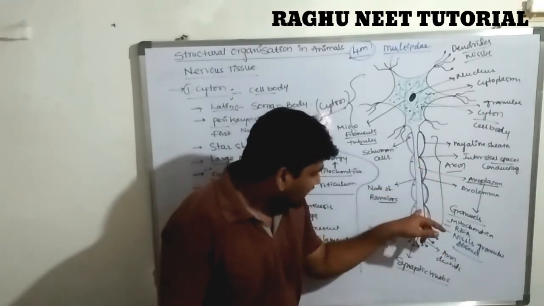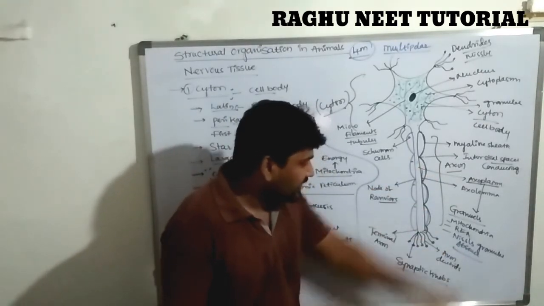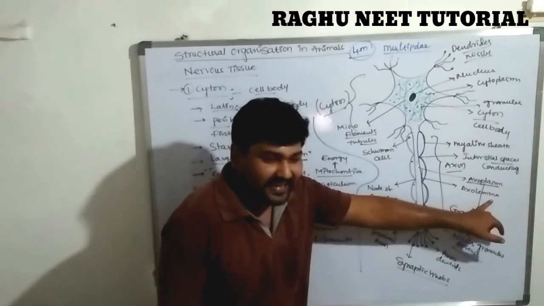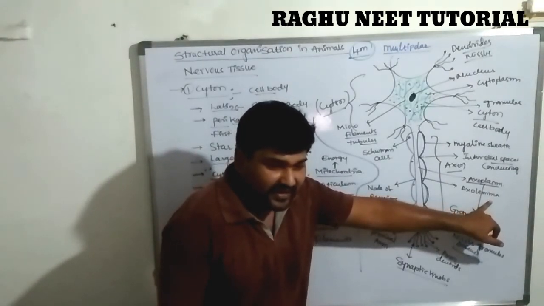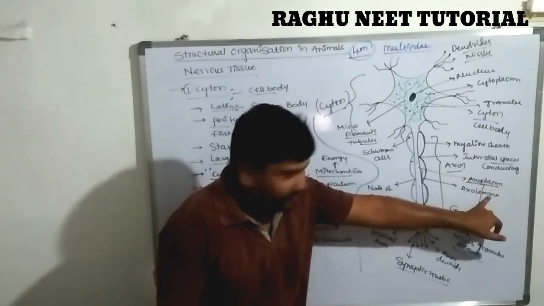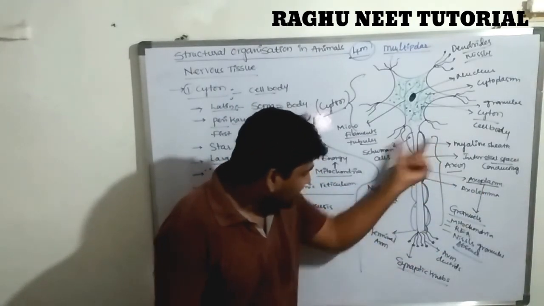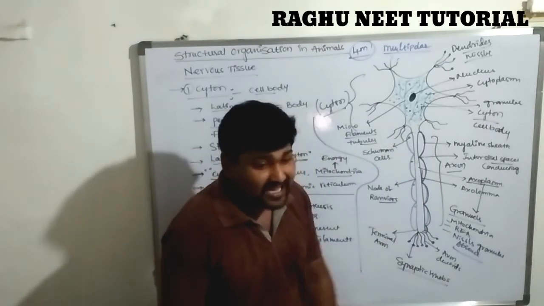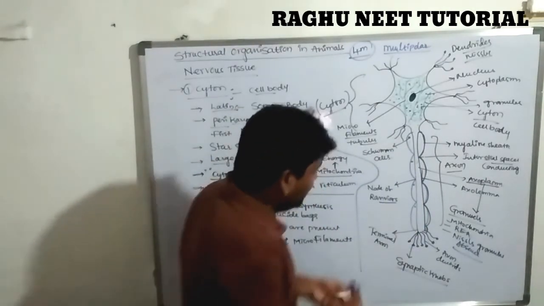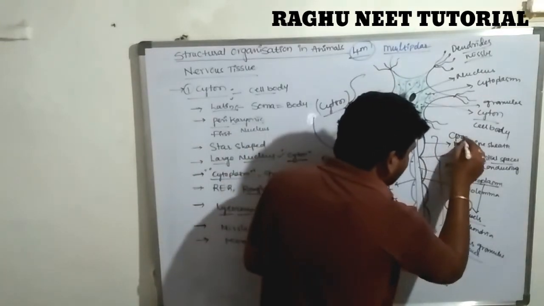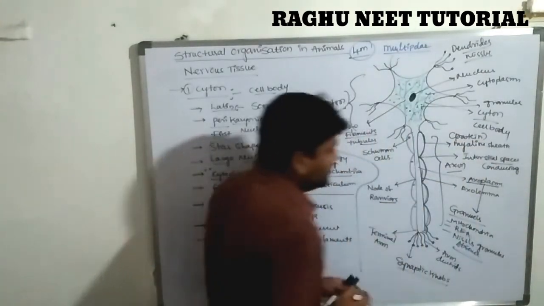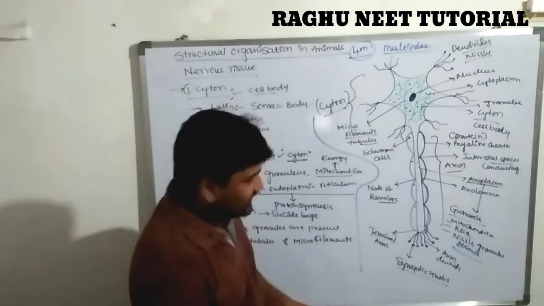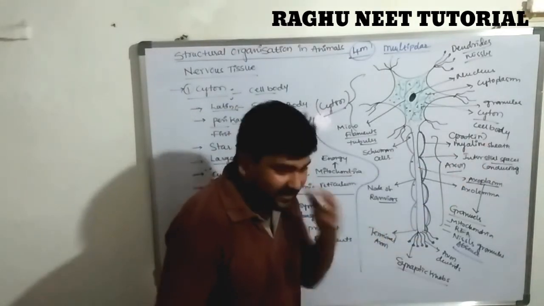So this complete axoplasm is covered by the outermost membrane. Lemma is nothing but layer. The layer is known as the axolemma. The axoplasm is covered by the axolemma. Clear? So the axoplasm and axolemma are also completely protected by the outermost covering sheath, which is a protein sheath. Note down, this is one of the protein sheaths. The protein sheath is known as the myelin sheath. So this myelin sheath is completely covering the